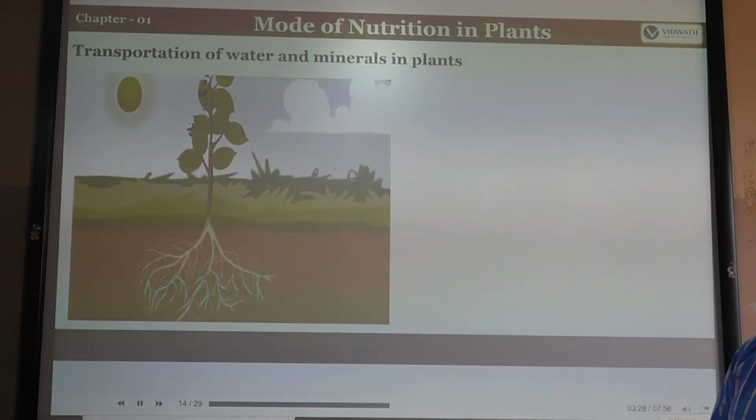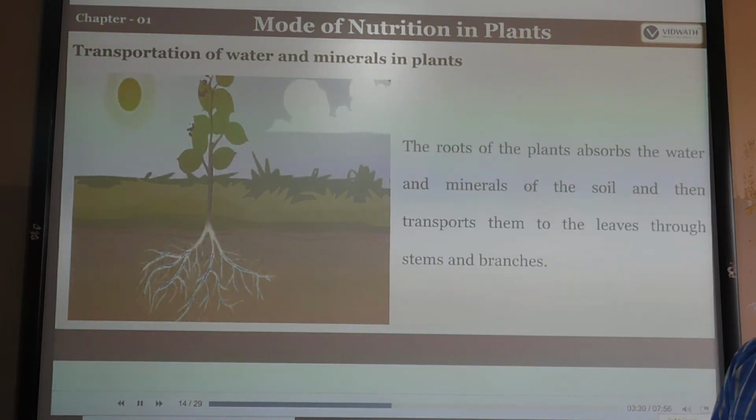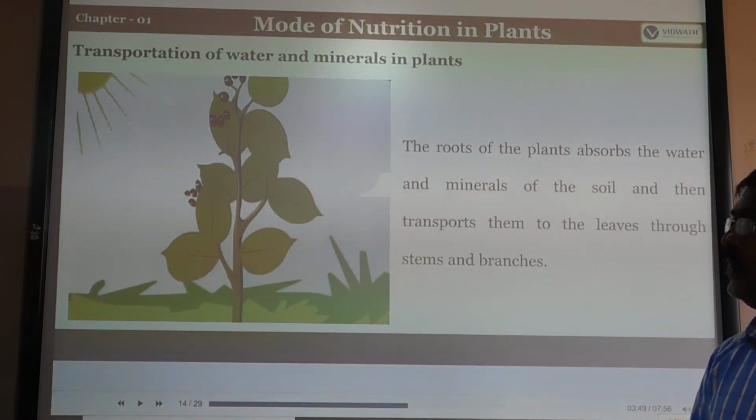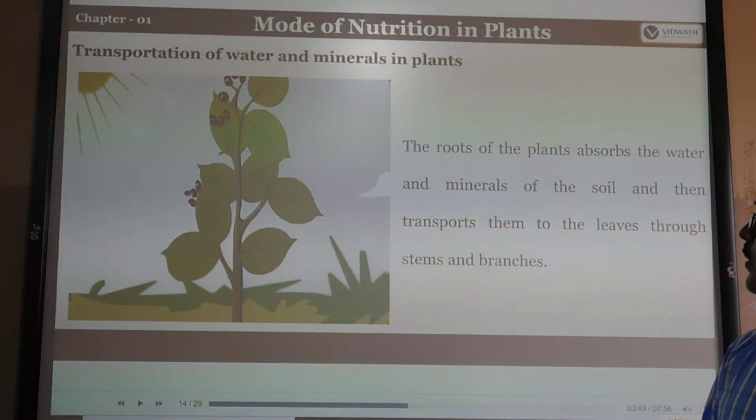The transportation of water and minerals in plants can be studied in higher classes, where it is called xylem and phloem. How does the root pass the water to all parts of the plant? The roots of the plants absorb the water and minerals from the soil, then transport them to the leaves, the stem and the branches.